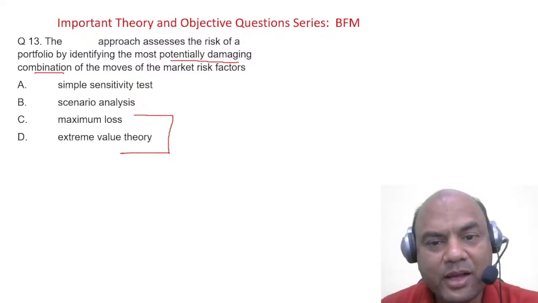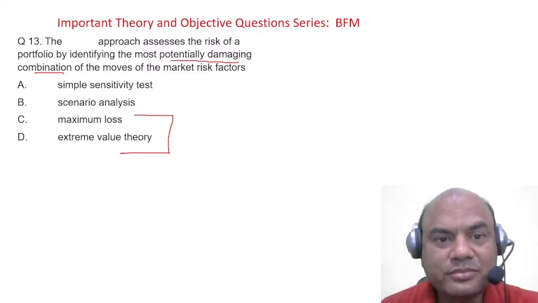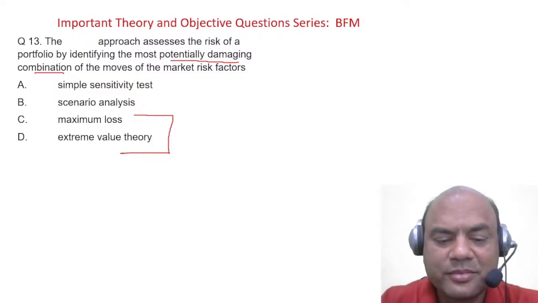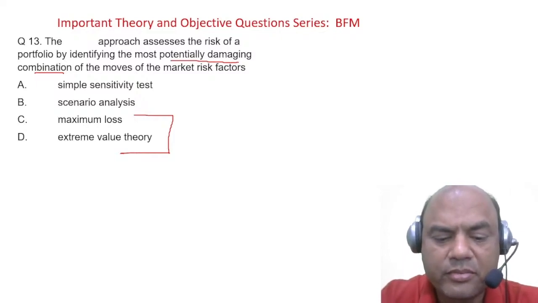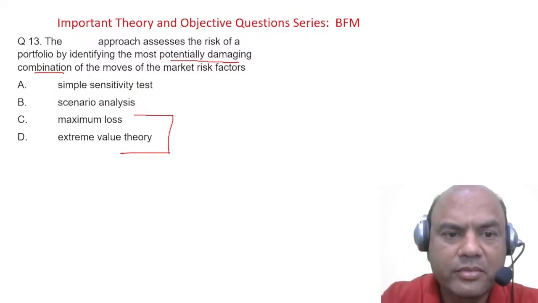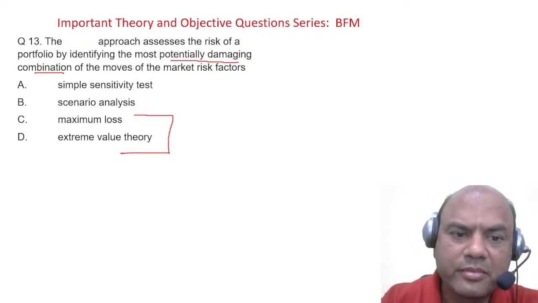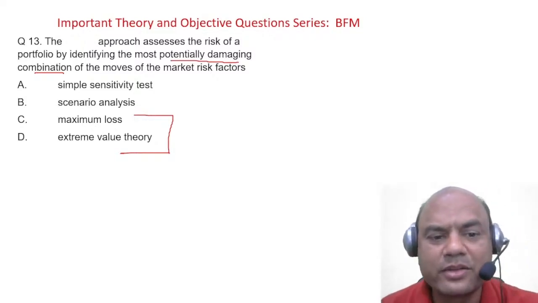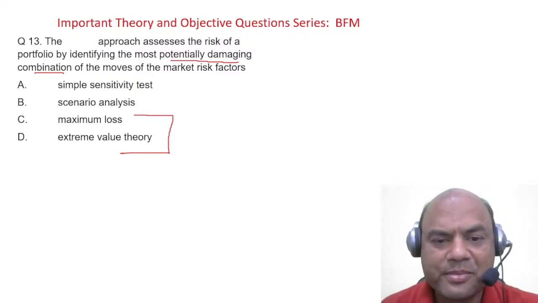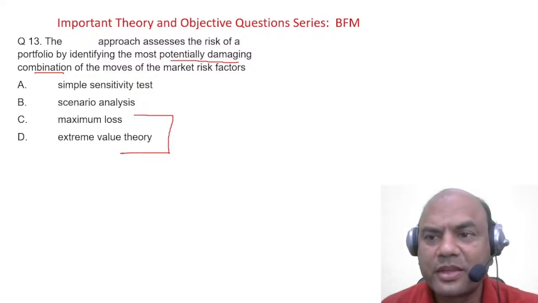Again confusion over here. Think over it. What is the answer in this extreme value theory? Is it extreme value theory?